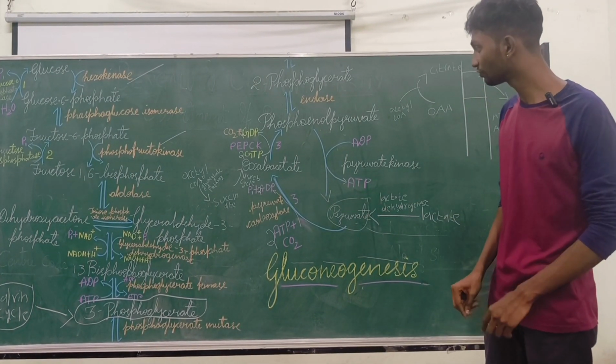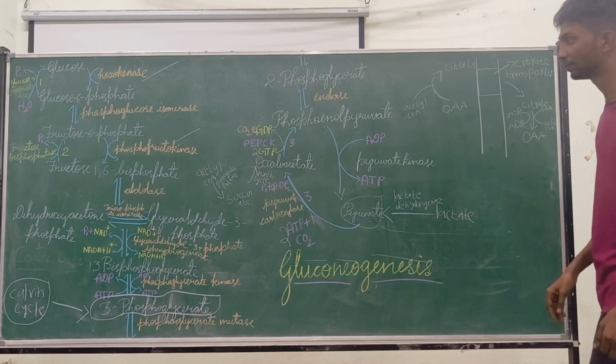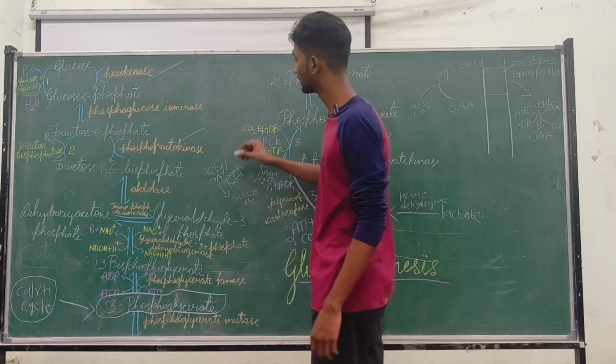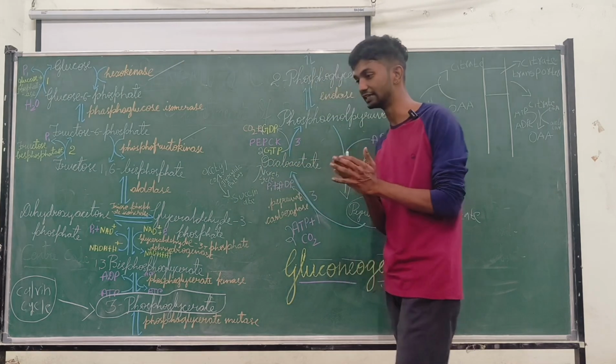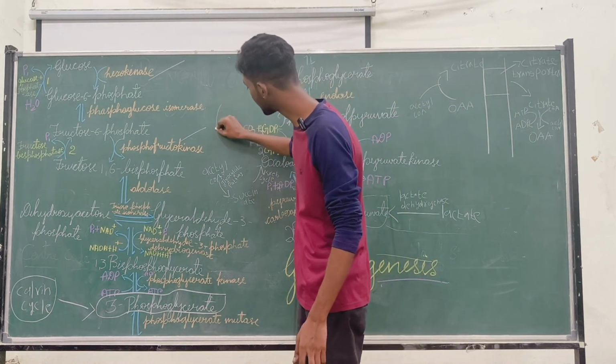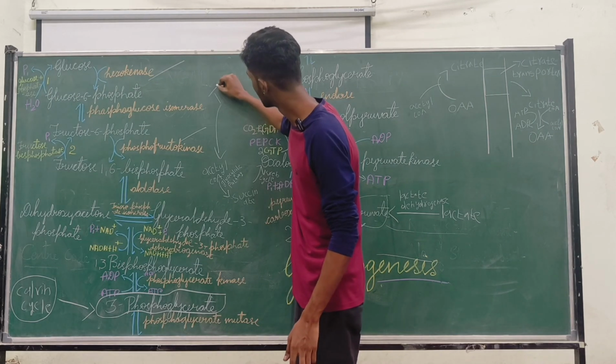Then, first I will discuss the plants. In plants, we all know that triacylglycerol is stored in the seeds. These triacylglycerols will be converted to acetyl-CoA.